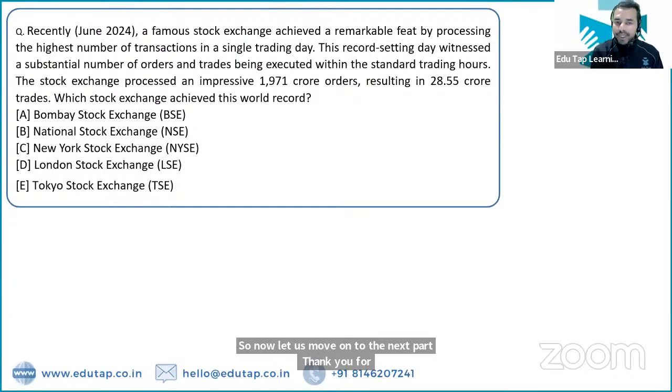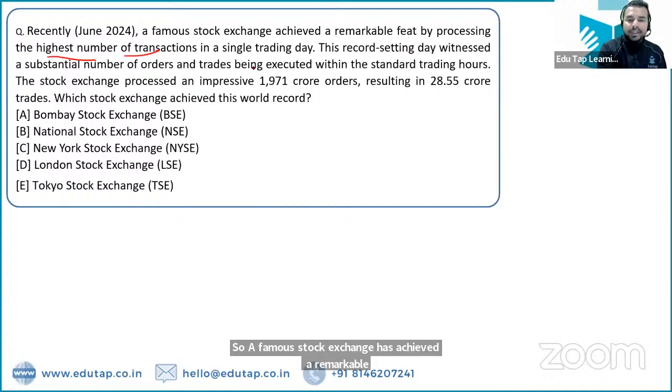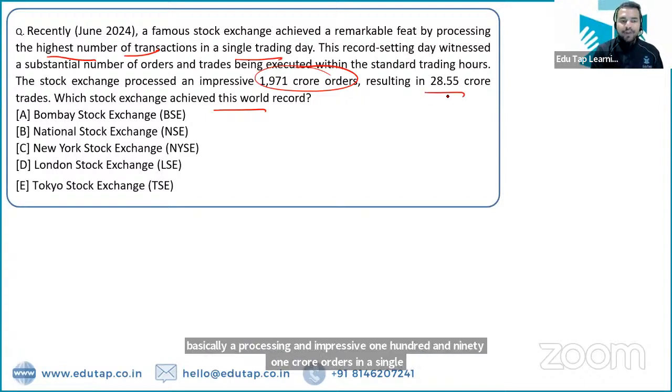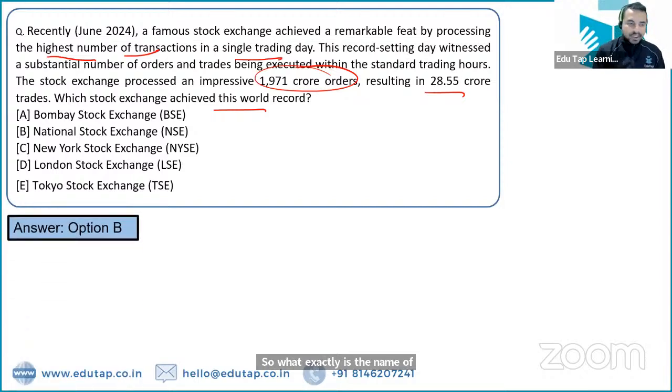A famous stock exchange has achieved a remarkable feat by processing the highest number of transactions in a single trading day. Which stock exchange has achieved this world record? The world record is of processing an impressive 1971 crore orders in a single day, which resulted in 28.55 crore trades. What exactly is the name of this stock exchange? The name of the stock exchange is the National Stock Exchange, which has become the first stock exchange to achieve the record of 1971 crore orders resulting in 28.55 crore trades. That is the right answer. Option B, National Stock Exchange.